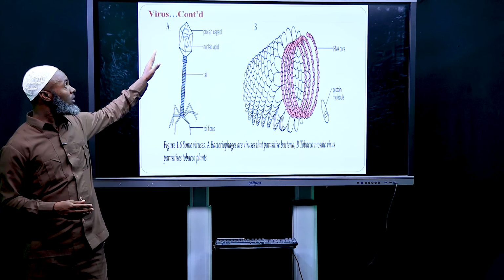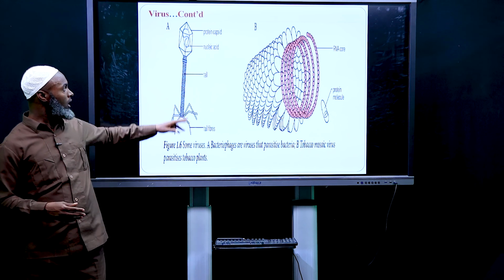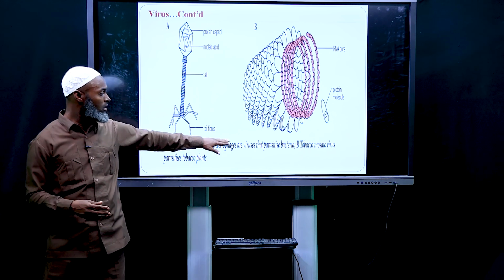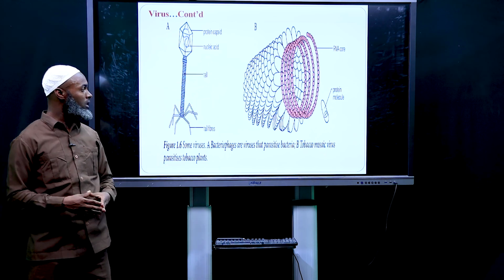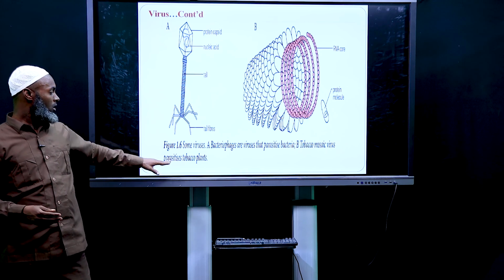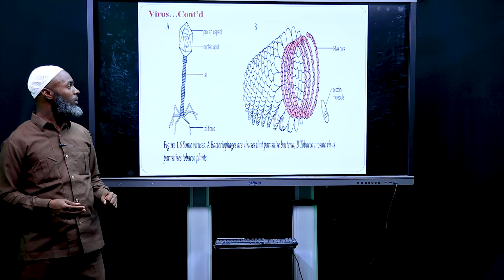This is a virus, bacteriophage, a parasite of bacteria, and the second one on the second picture is tobacco mosaic virus. This is a parasite on tobacco plant.